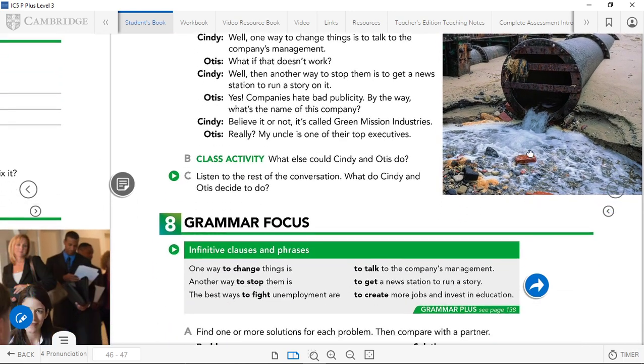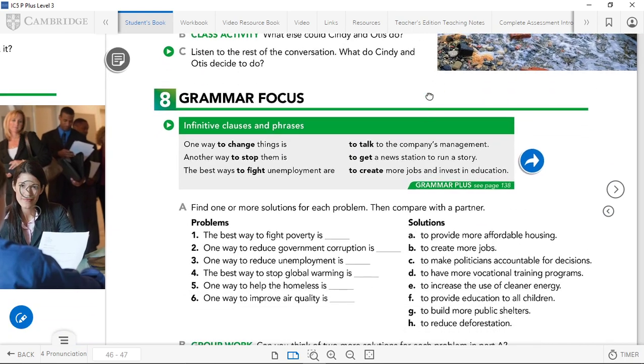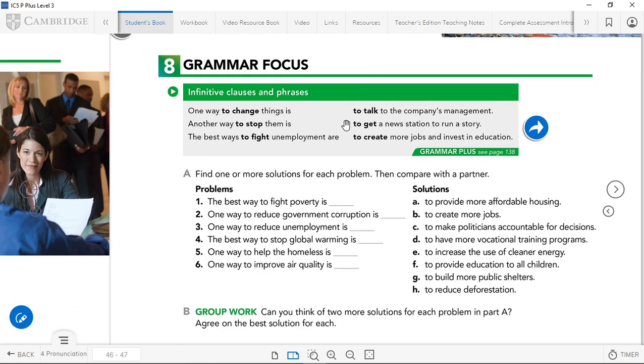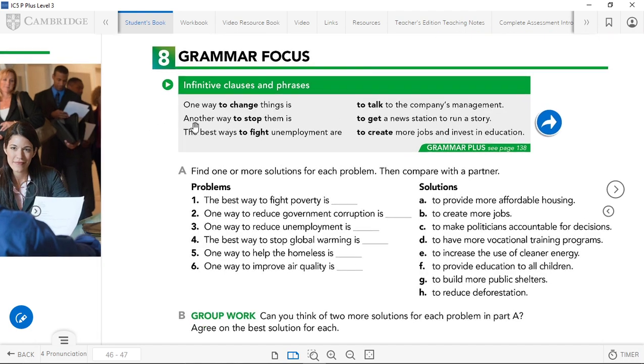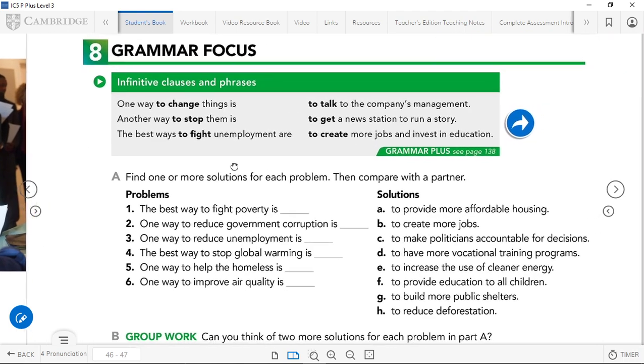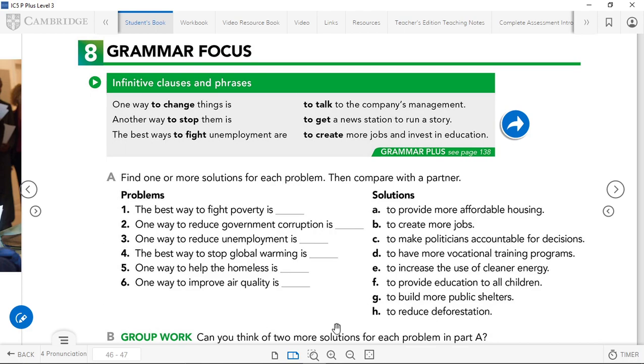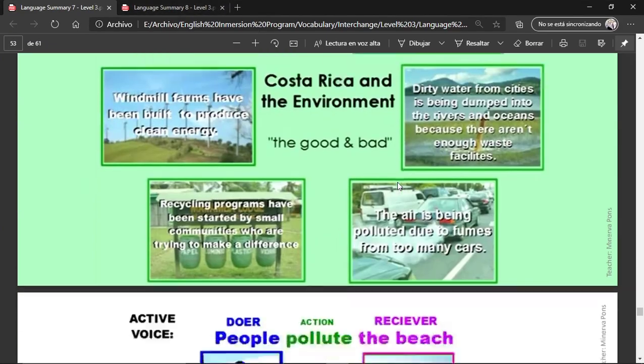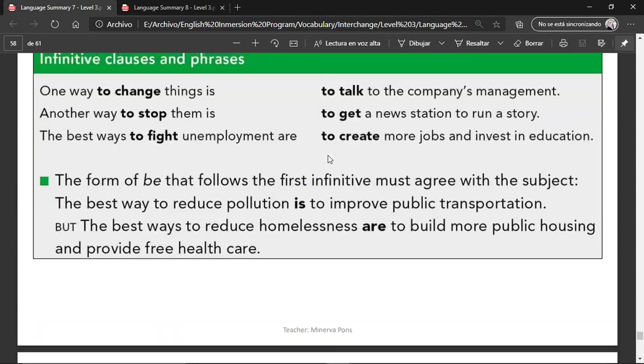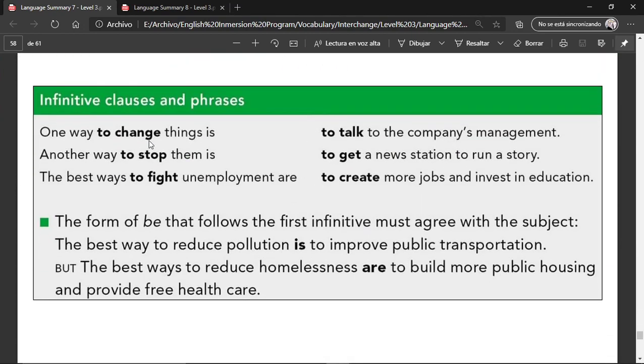Okay, let's go straight into the grammar focus for today. And this one is going to be infinitive clauses and phrases, okay? This is going to be interesting. As always, I have some type of material. This was from the previous class. Okay, so here we have it. Infinitive clauses and phrases.